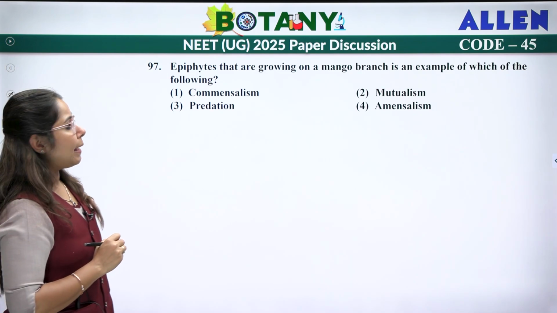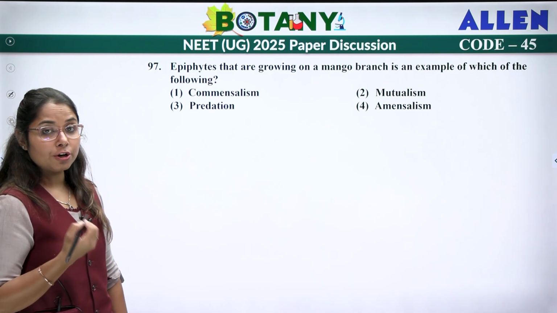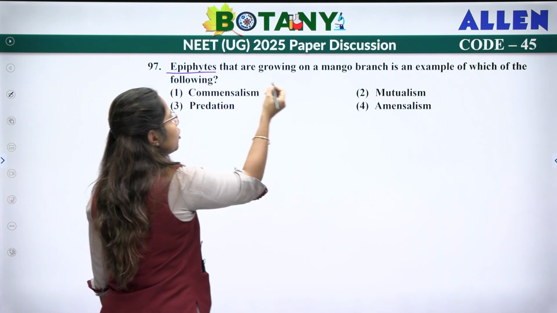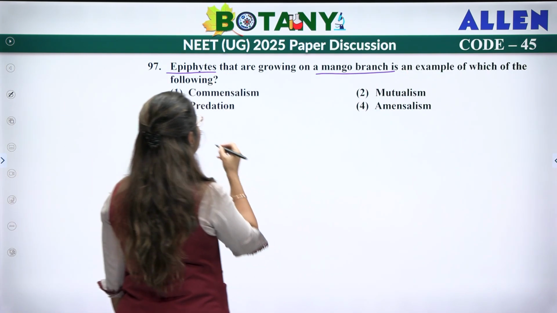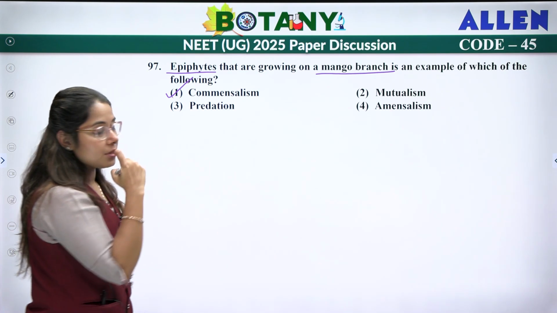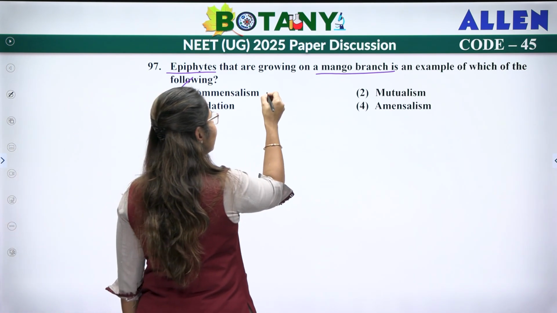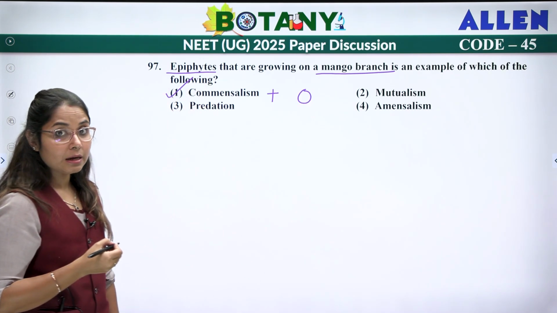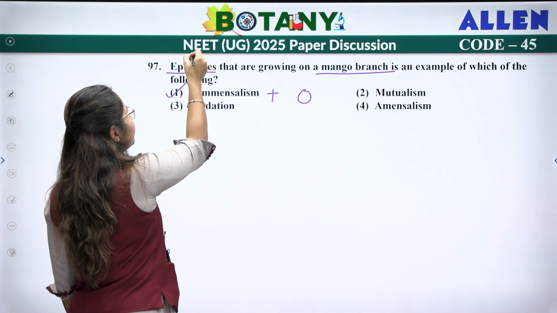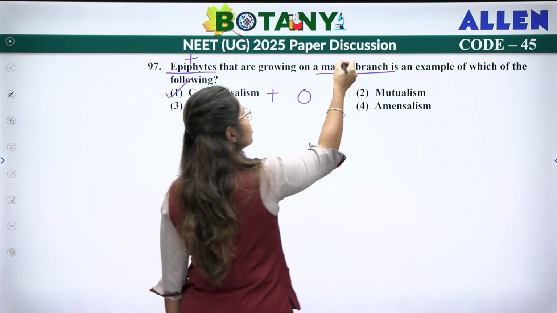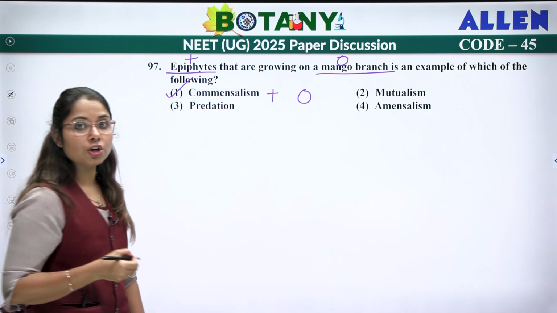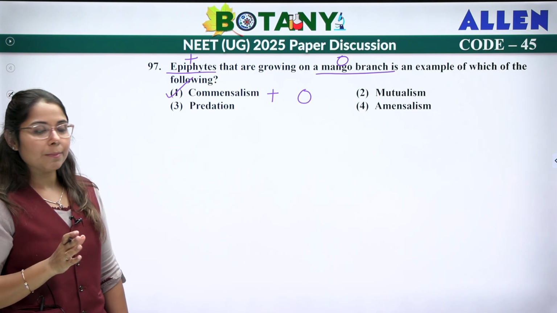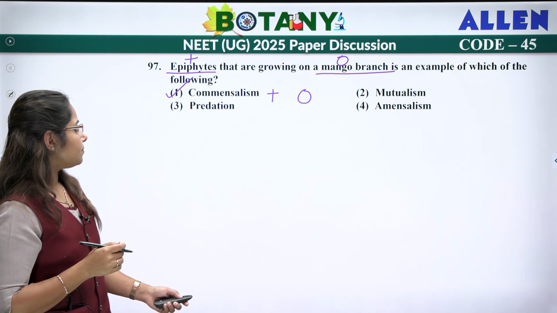Next question. Epiphytes such as orchids growing on a mango branch. Epiphytes growing on a mango branch are an example of commensalism. Now commensalism is where one is benefited, and the other is neither benefited nor harmed. The epiphyte is benefited, and the mango branch is neither benefited nor harmed. So an epiphyte growing on a mango branch is an example of commensalism.